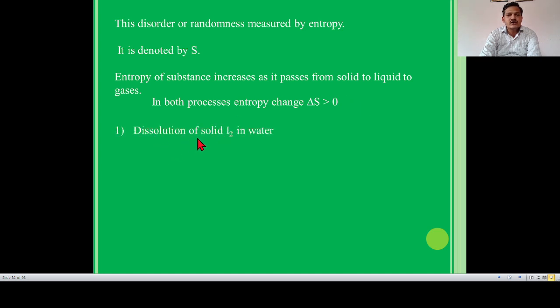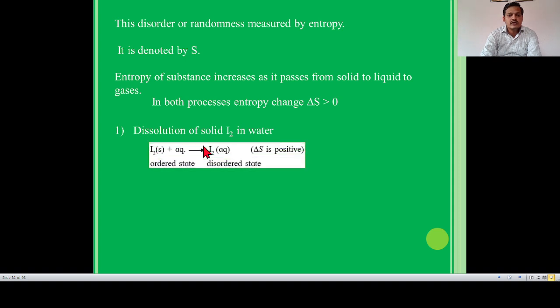Number one example, dissolution of solid I2 in water. Dissolution of solid iodine in water. So the reaction here: I2 exists in solid phase plus aq gives I2 (aq), where delta S is positive. Because iodine here exists in the solid phase, that is an ordered state, and iodine here exists in aqueous phase, it is a disordered state. So increasing disorder is observed here, solid is converted into liquid, where delta S is positive.